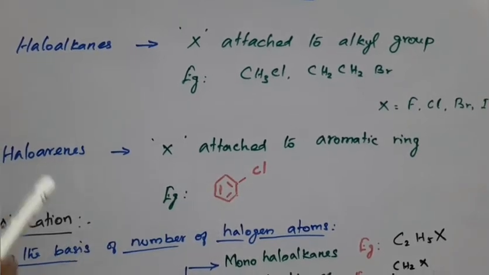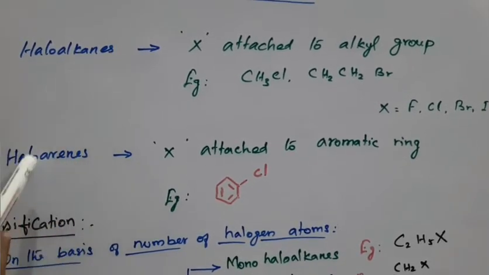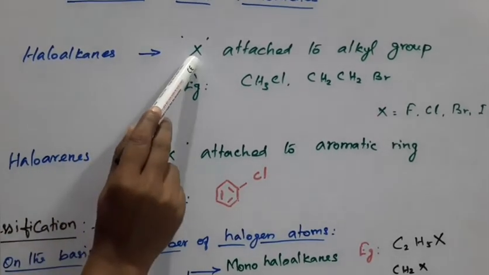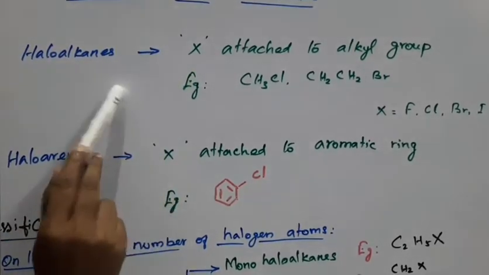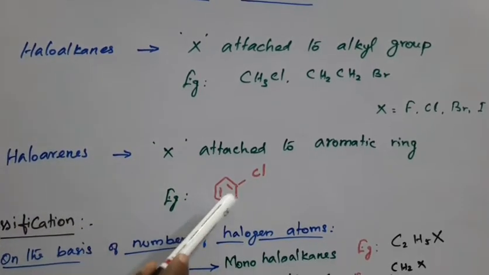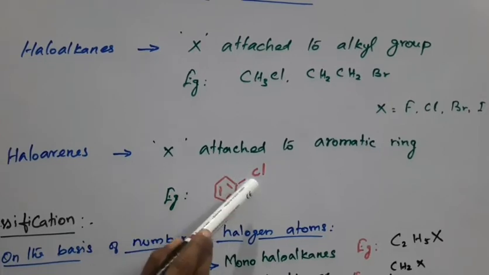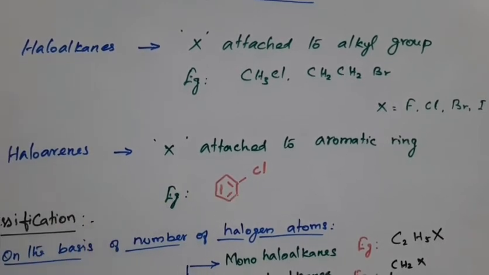So haloalkanes and haloarenes: when an alkyl group is attached to a halogen atom, that is called haloalkanes. When an aryl group is attached to a halogen atom, that is called haloarenes.